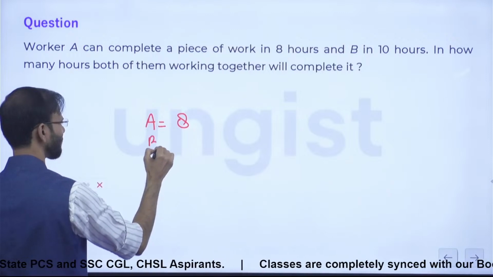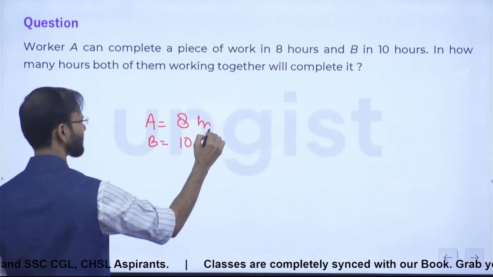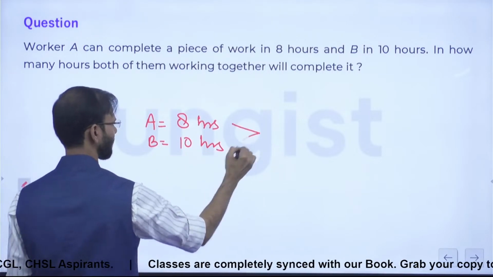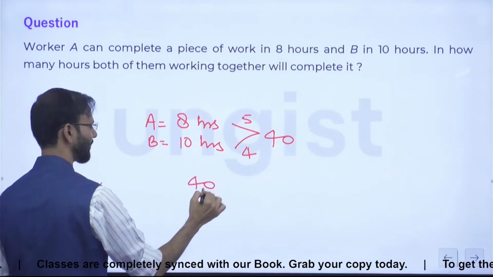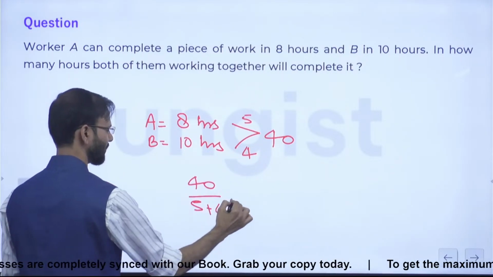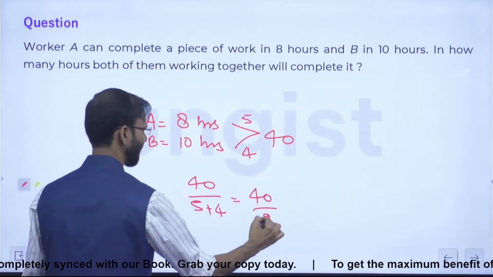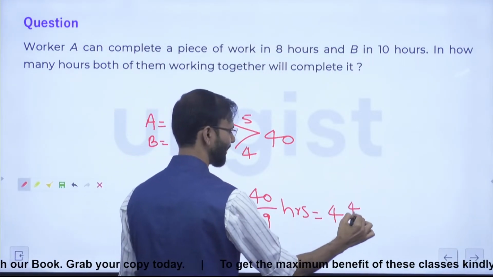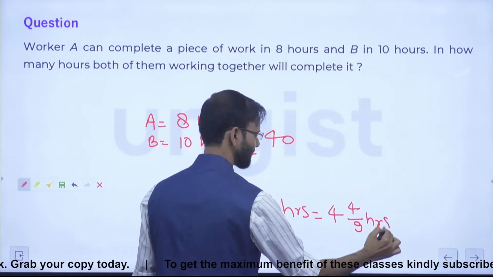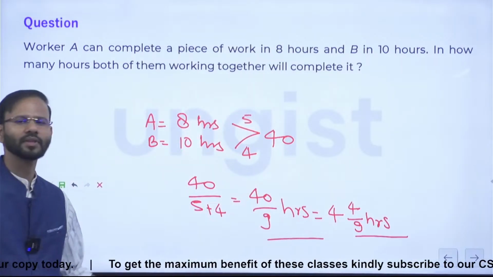A is what? 8. B is what? 10. And this time they are giving in hours. So this is 40, this is 5, this is 4. So 40 divided by 5 plus 4 when they are working together. So this is 40/9 hours. Guys, is it fine? Right?